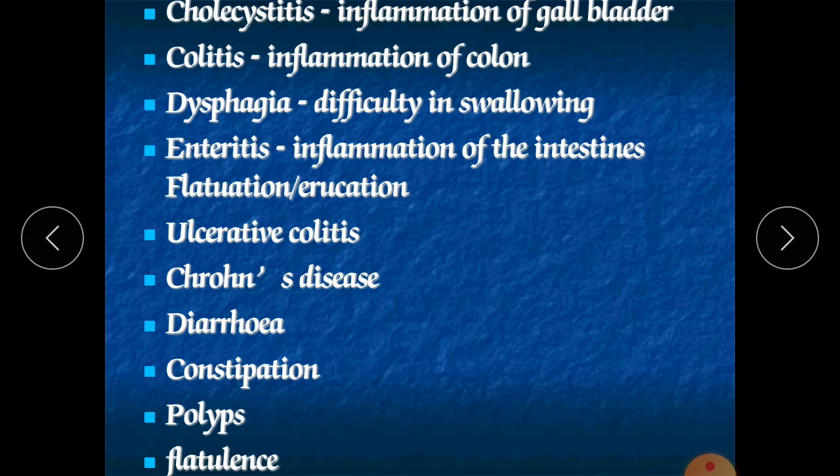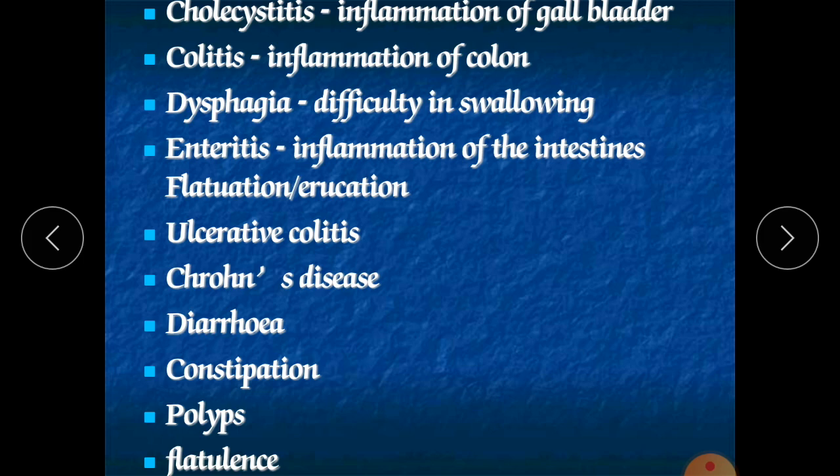Next term is cholecystitis. It is the inflammation of the gallbladder. Colitis, which includes ulcerative colitis, is the inflammation of the colon, which can lead to ulceration also. Dysphagia is a condition in which difficulty in swallowing occurs. You cannot open your mouth completely. Dysphagia can occur in various diseases, with inflammation of your larynx, pharynx, uvula, or hard and soft palate.